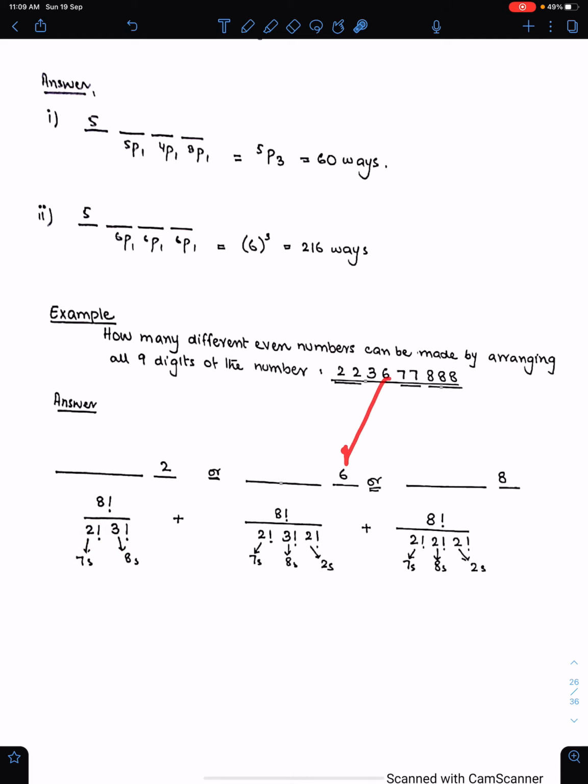When we have 6 here, then the leftover digits are 8, and 3 factorial for 3 8s, 2 factorial for 2 7s, and 2 factorial for 2 2s. When we have 8 here, then 2 factorial is for 2 7s, 2 factorial is for 2 8s, and 2 factorial for 2 2s. So make separate arrangements for the last digit when digits are repeated.